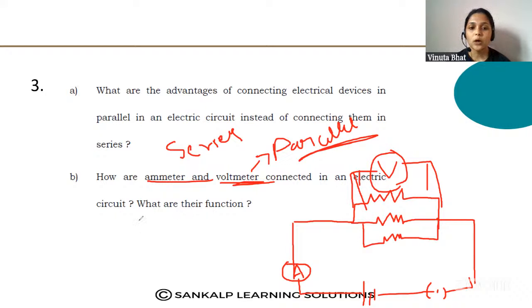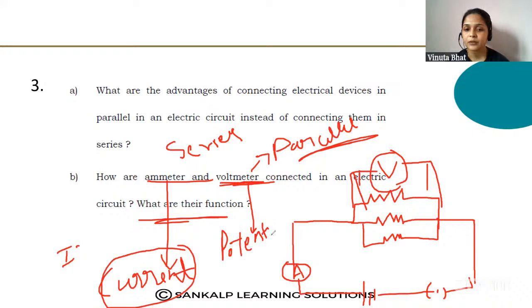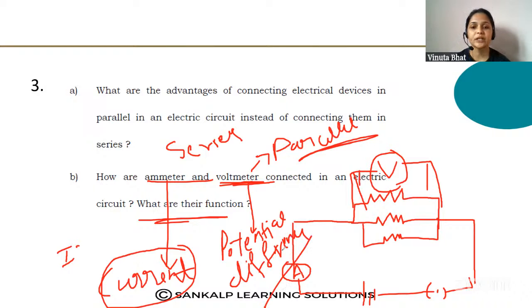Okay, and what are their functions? What is the function of the ammeter? It measures the rate of flow of current, in ampere, and that is represented as I. So the ammeter measures the rate of flow of the current, and the voltmeter is used to find the potential difference.